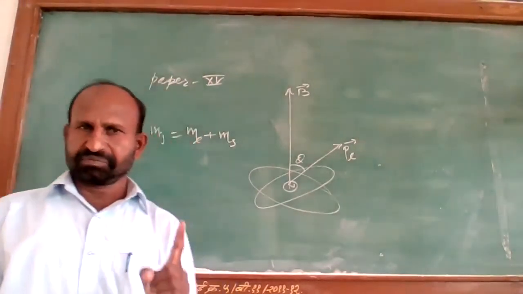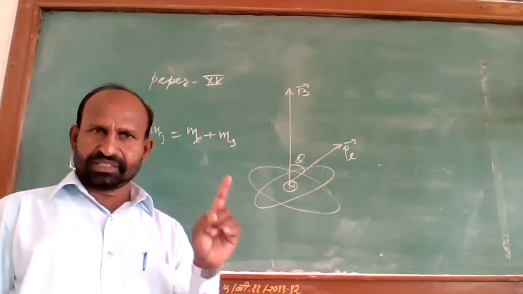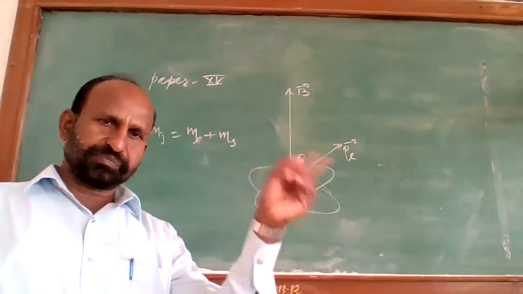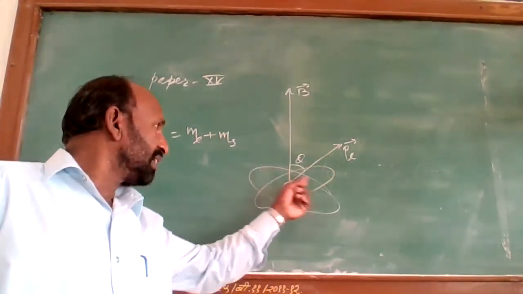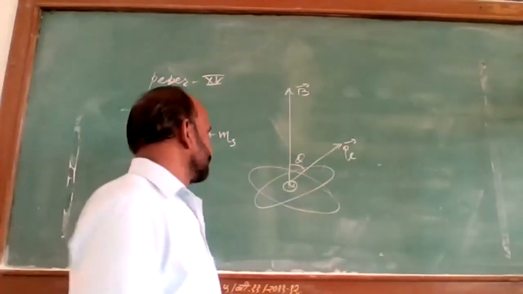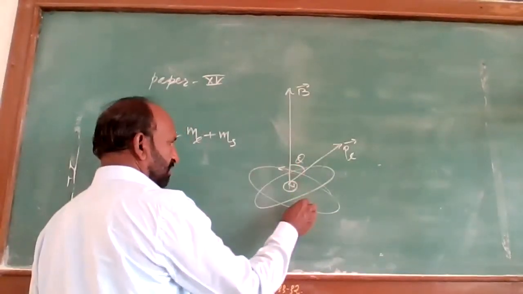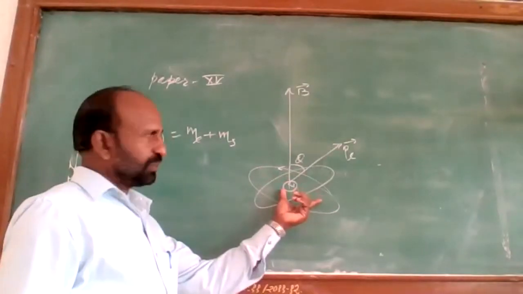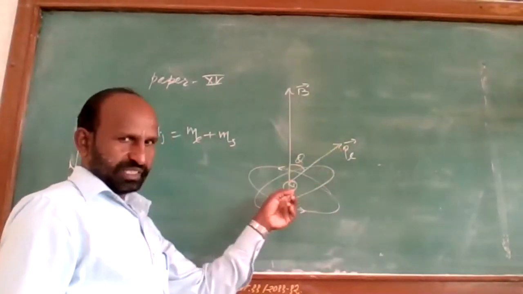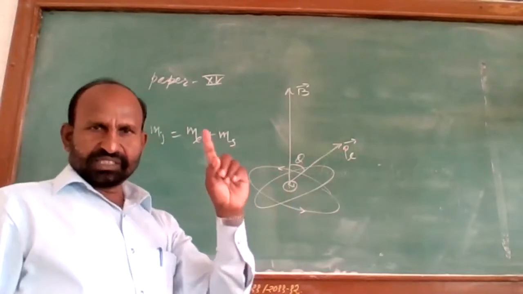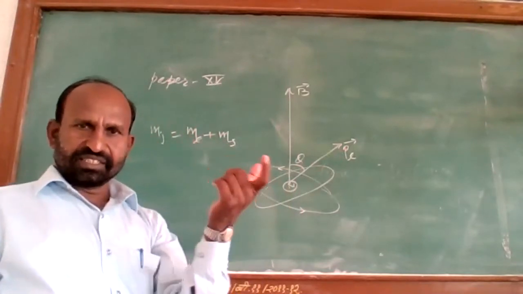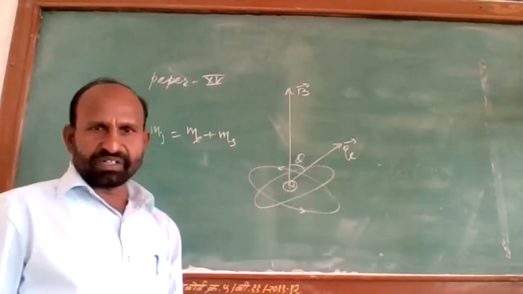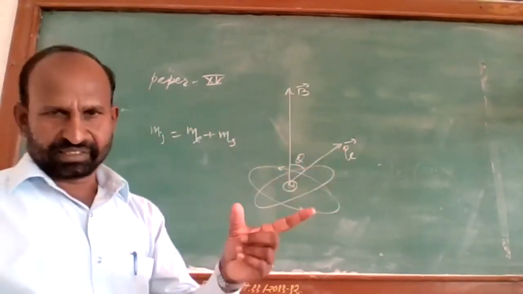This vector is perpendicular to the plane of the electron orbit, the orbit in which the electron rotates. As the plane changes, this angle also changes, because this vector is always perpendicular to the plane.